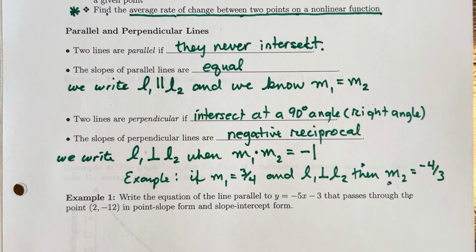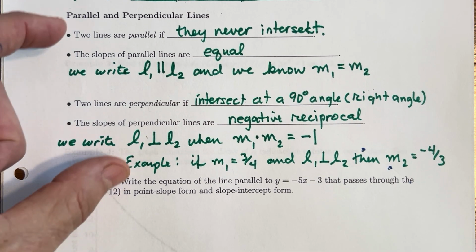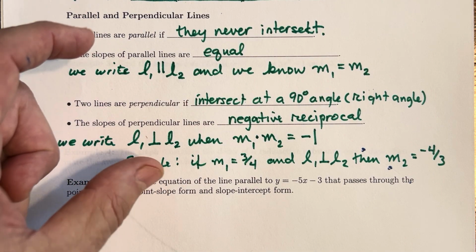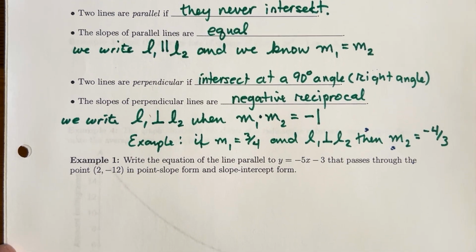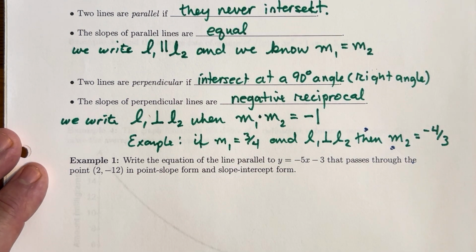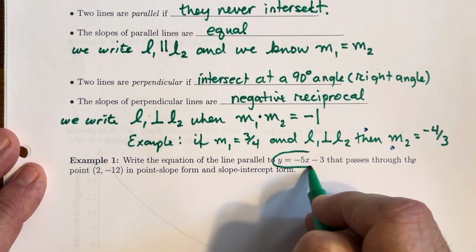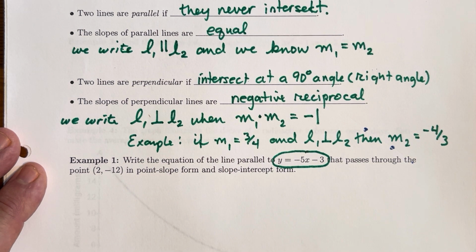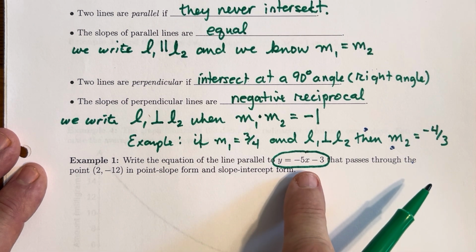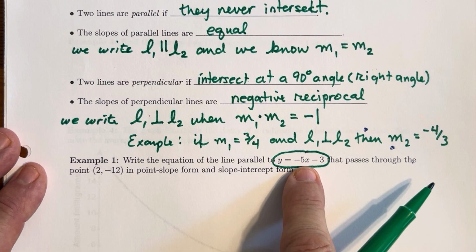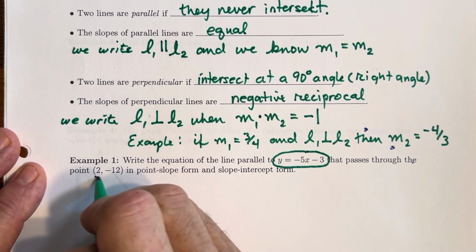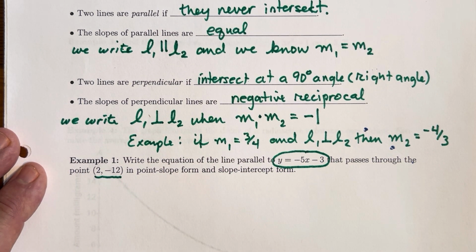All right, a couple of examples utilizing this new information about parallel lines and perpendicular lines. Write the equation of a line that's parallel to this line. We have a line that we probably already have graphed, and we're trying to generate another line that runs right next to it, parallel to it, and it has to pass through the point (2, -12). We're going to use point-slope form. We also want to write it in slope-intercept form, so we want both formats for this problem.